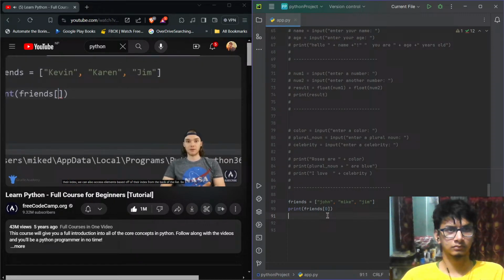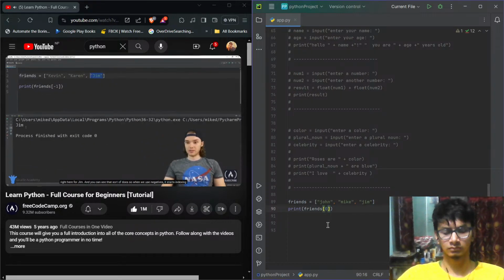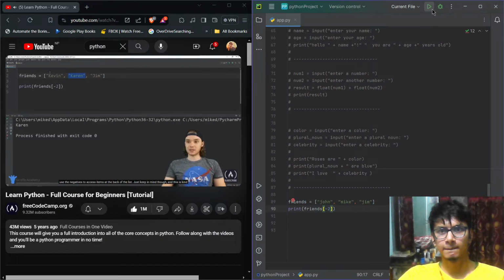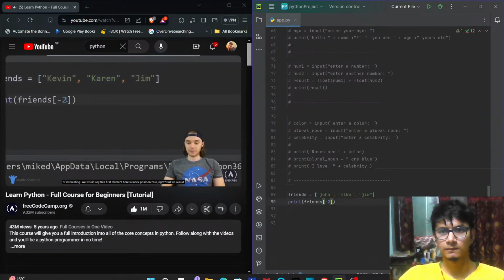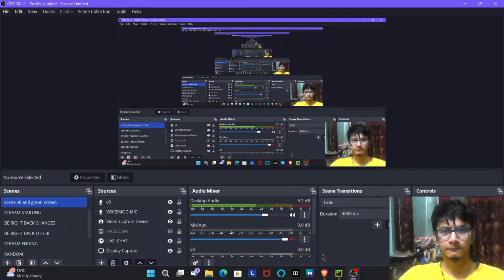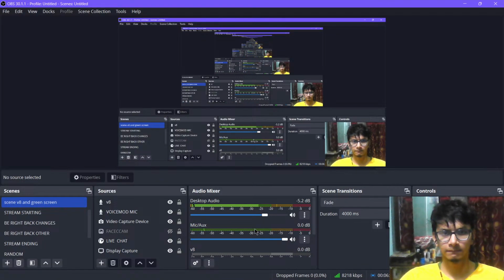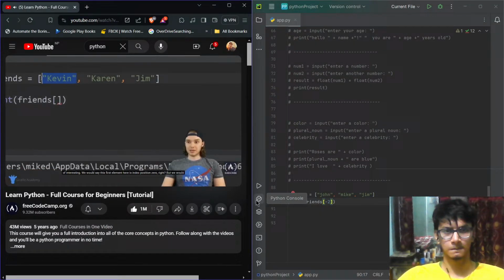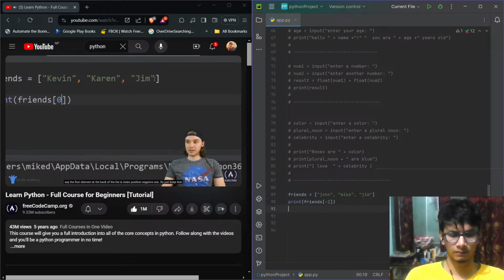We can also access elements based off of their index from the back of the list. So for example, if I said -1 inside of here, this is going to give me access to this value right here for Jim, and you can see that's what it does. So when we use negatives, it starts indexing from the back of the list. If I said -2, this is going to give us Karen. So you can use the negatives to access items at the back of the list. Just keep in mind, and this is kind of interesting, we would say this first element here is index position 0, right? But we would say the first element at the back of the list is index position -1. So just keep that in mind.